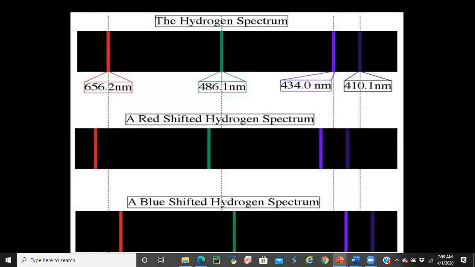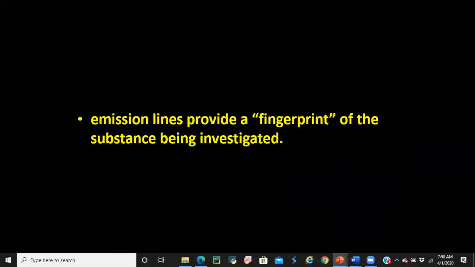So this is the hydrogen spectrum. You can see four clear distinct lines having distinct colors. This gives you the fingerprint of hydrogen. The fingerprint means this is the unique signature. You can identify this atom from other atoms or molecules, because different atoms or molecules have different emission spectral lines. So emission lines provide a fingerprint of the substance being investigated.